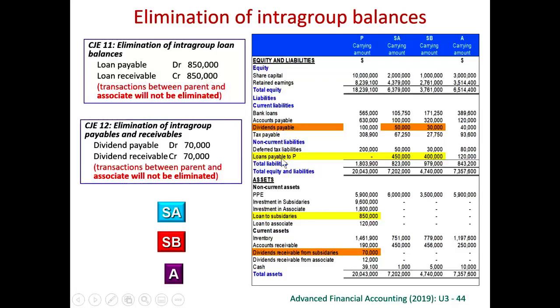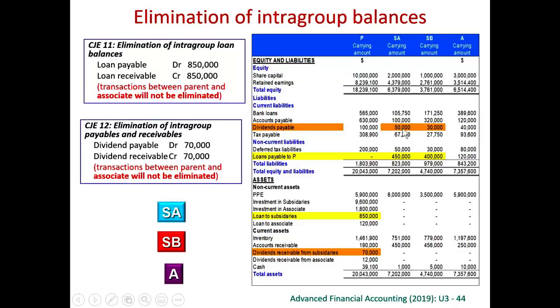Not only have we got a loan balance, we have got a dividend balance as well. In subsidiary A's book, you find dividend payable. In subsidiary B's book, you also find dividend payable. Subsidiary A is only an 80% subsidiary, so only 80% of this 50,000 is the dividend payable to parent. So we eliminate only for 80%. The 20% dividend payable to NCI will remain.